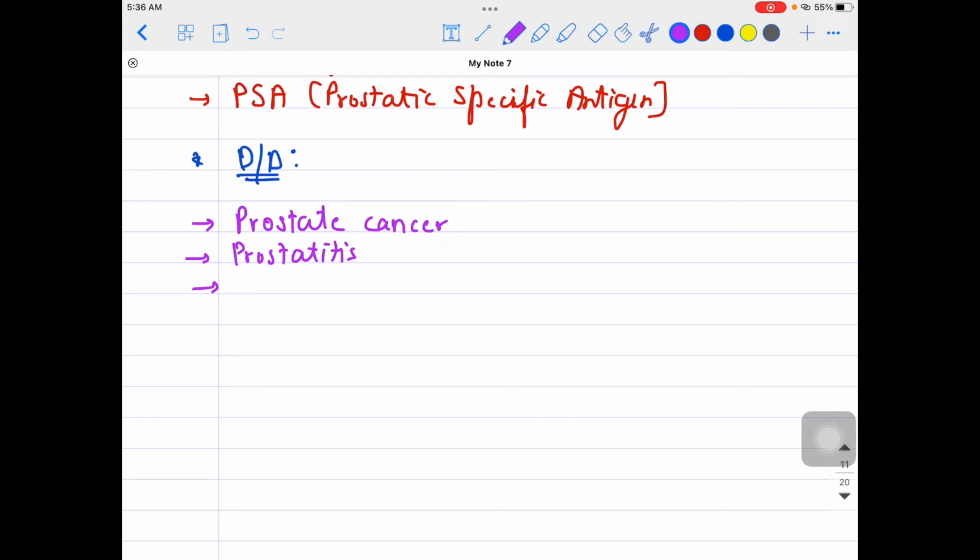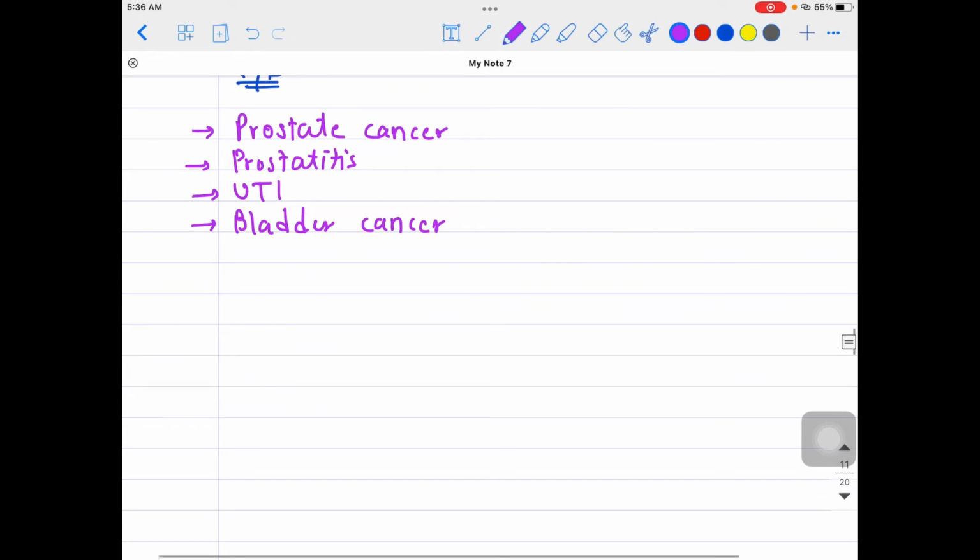The patient might have UTI, urinary tract infection, very much possible, so it can be easily confused with UTI. Then there can be bladder cancer. There can be confusion between bladder cancer and BPH. So these are some of the differentials as far as differential diagnosis is concerned.